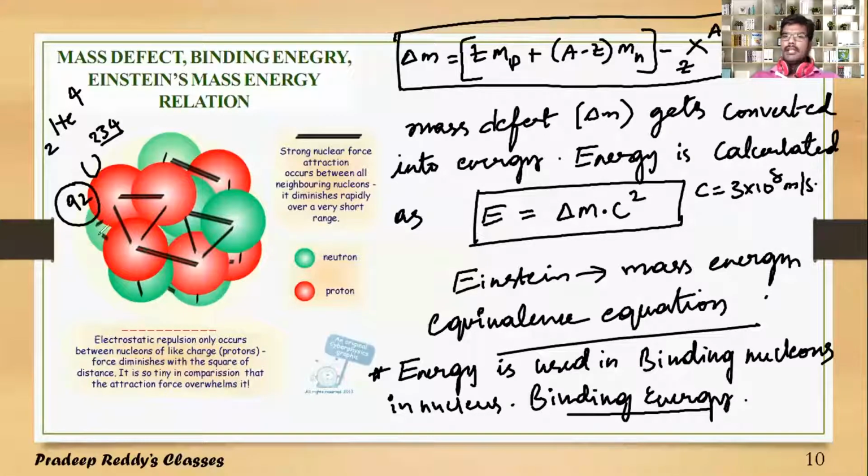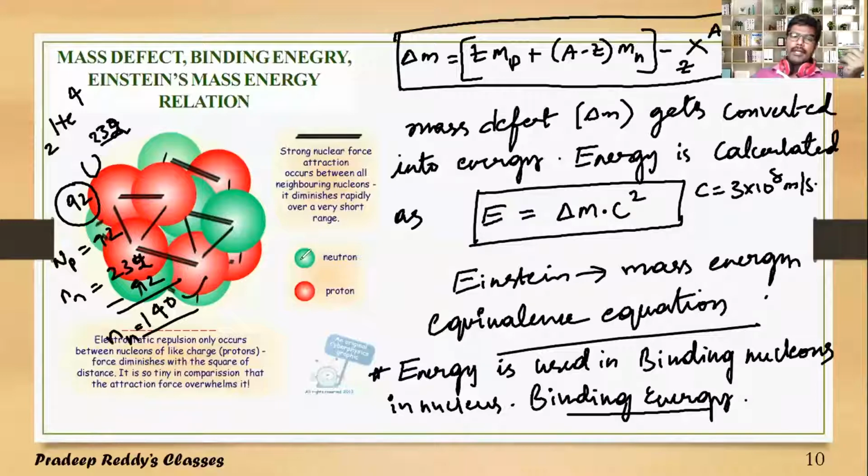The atomic number means the number of protons present here is 92. Number of neutrons is 234, or let me take it as 232 to make it simple, 232 minus 92, which is nearly 140 neutrons. The neutron number is much greater than the proton number.